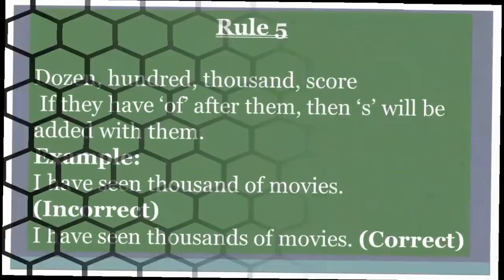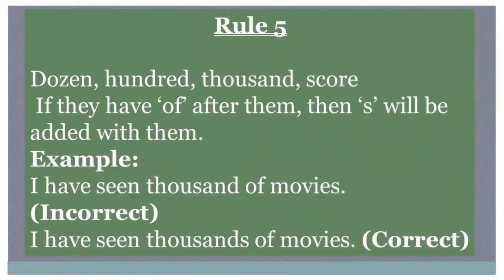And our today's last rule is about the nouns dozen, hundred, thousand, and score. If these numbers have of after them, then s will be added with them. For example, I have seen thousand of movies. This is incorrect sentence.